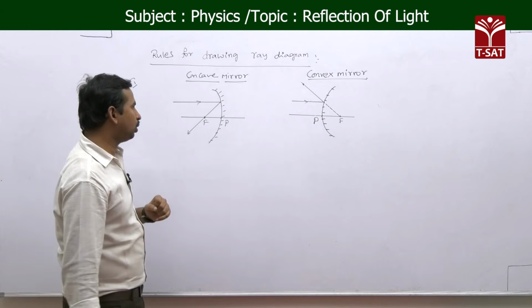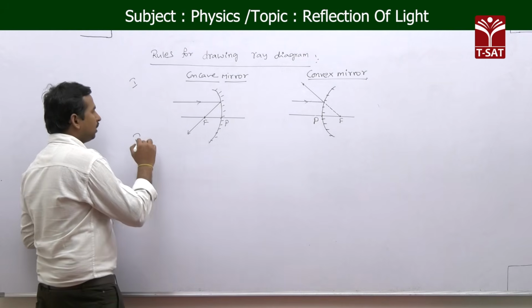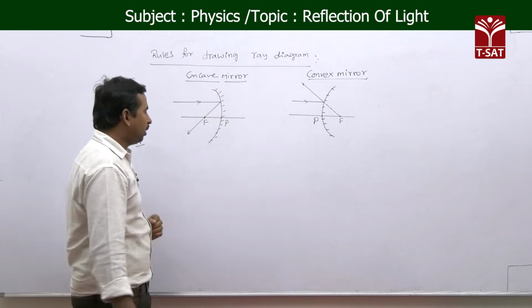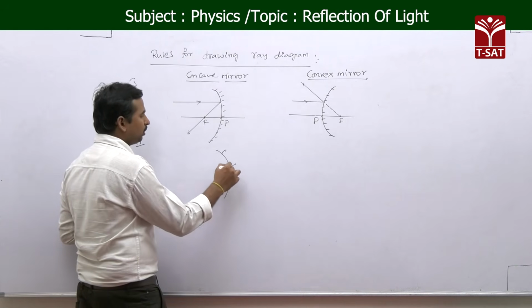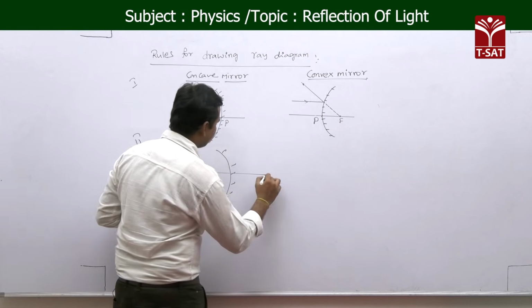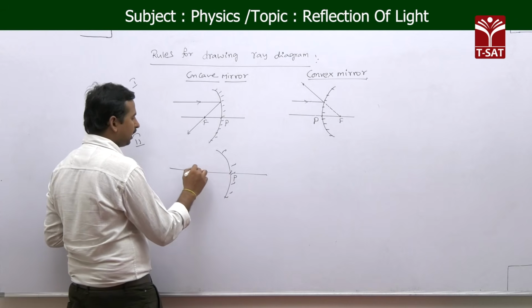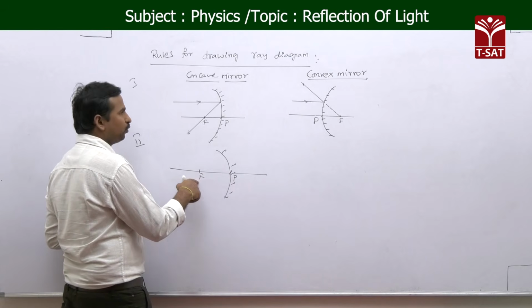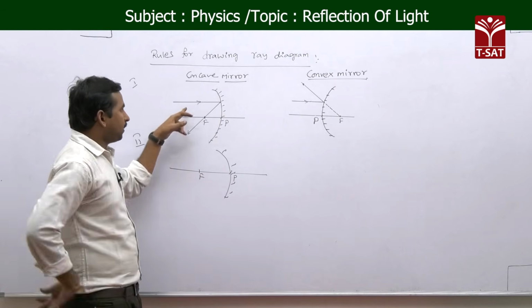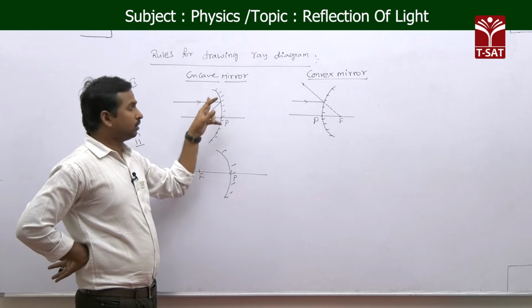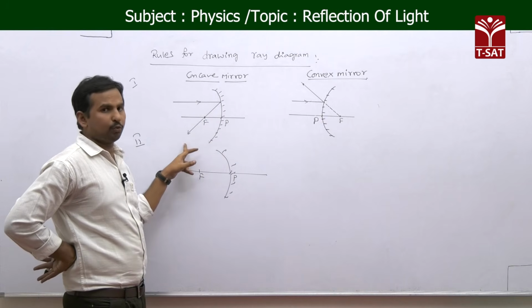When it comes to rule 2, the second one, rule 2 is exactly opposite to rule 1. Now we are taking a light ray to this concave mirror, for example, which is passing through the focus. In the first case we took a parallel light ray parallel to the principal axis, so that it passes through the principal focus.